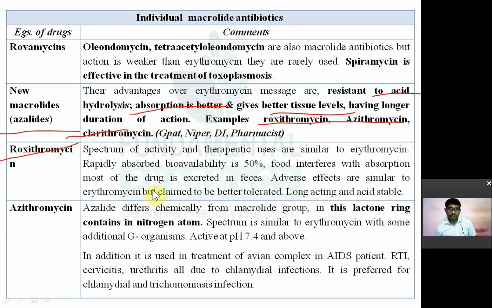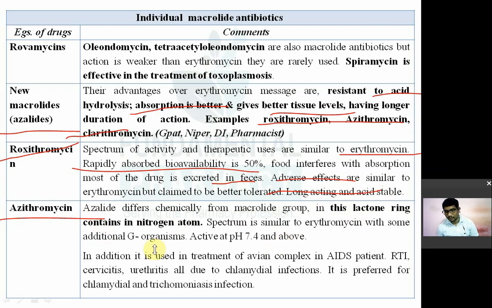रिमेंबर, रॉक्सिथ्रोमाइसिन spectrum of activity and therapeutic uses are similar to erythromycin, only उसका duration and absorption better होता है। It is rapidly absorbed, and bioavailability is 50%. Most of the drug is excreted in the feces. So adverse drug reaction is similar to erythromycin, but it is better tolerated and it is longer acting and acid stable.